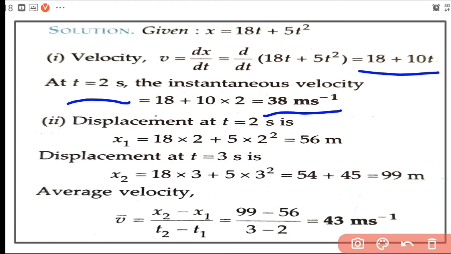Now we have to find the average velocity. To find average velocity, we need x2 and x1. The time duration is from t = 2 seconds to t = 3 seconds. By putting t = 2 in the expression for x, you will get x1, and putting t = 3 in this equation, you will get x2. Then just subtract and find (x2 − x1)/(t2 − t1). So you will get it to be 43 m/s.